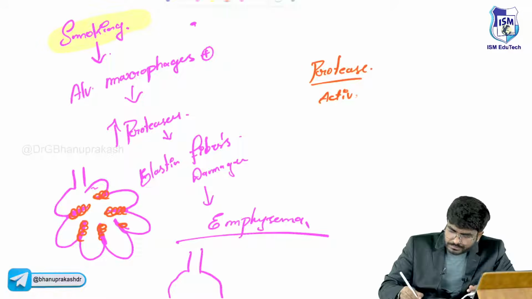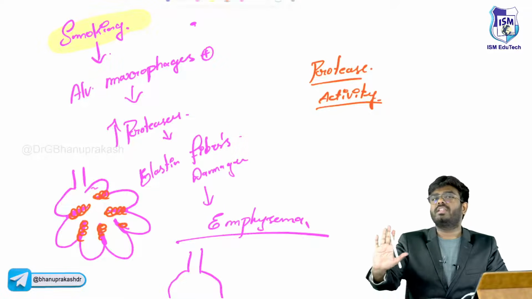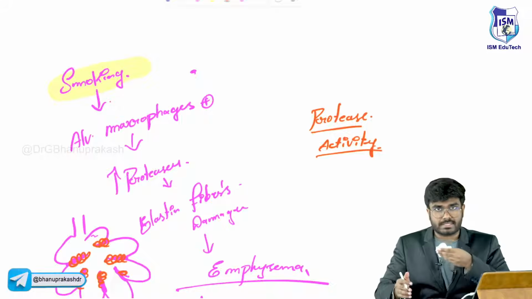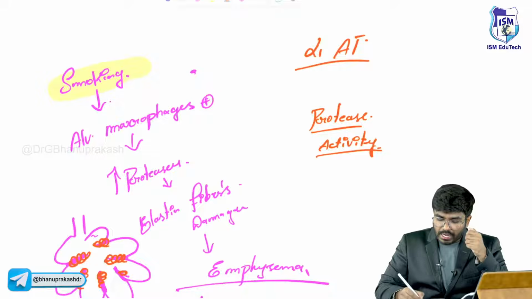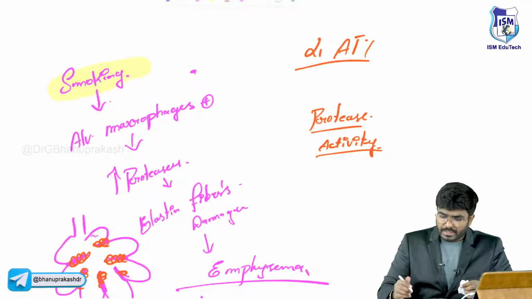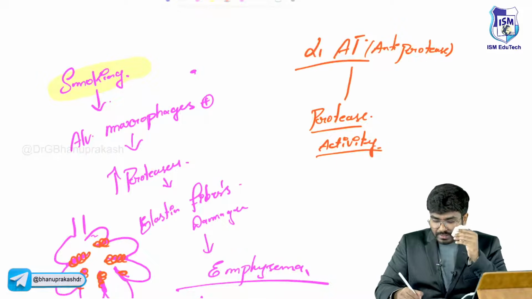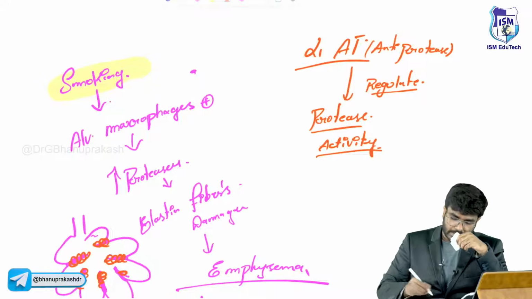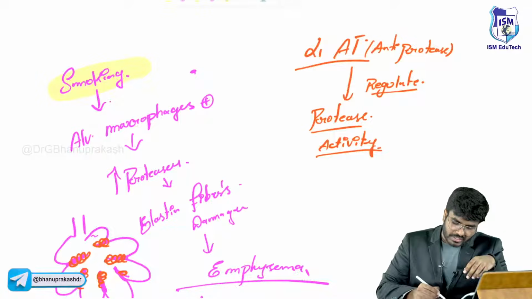activity is going to be controlled. You have to work only this much. The protease activity is controlled by antiproteases. There are certain antiproteases called alpha-1 antitrypsin. This alpha-1 antitrypsin is an antiprotease. What will it do? It will regulate protease activity. Now, because of some gene mutation, if you have alpha-1 antitrypsin deficiency,